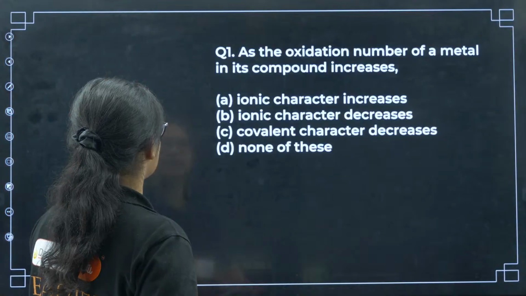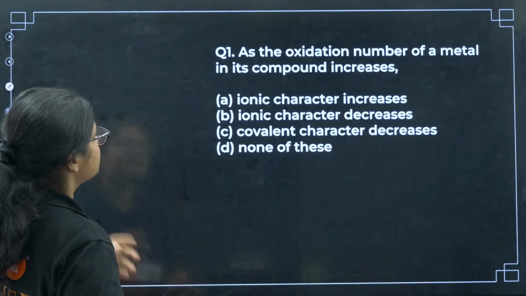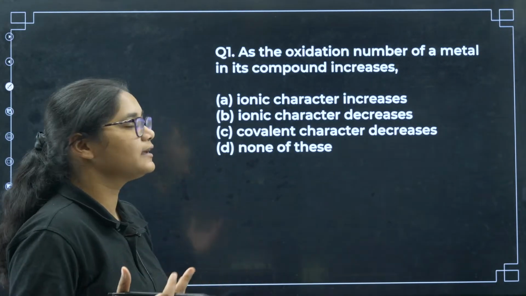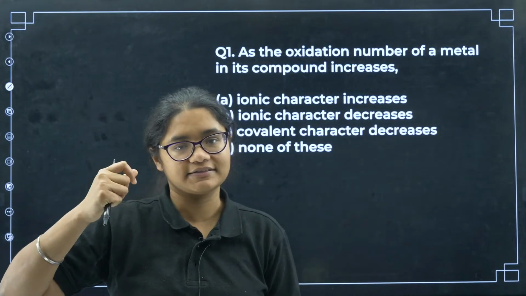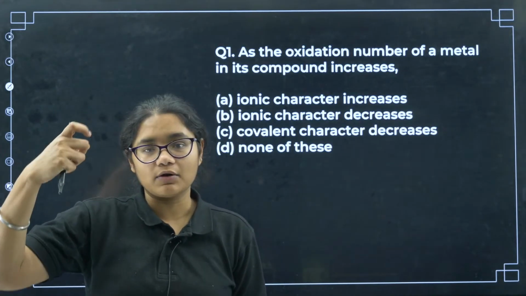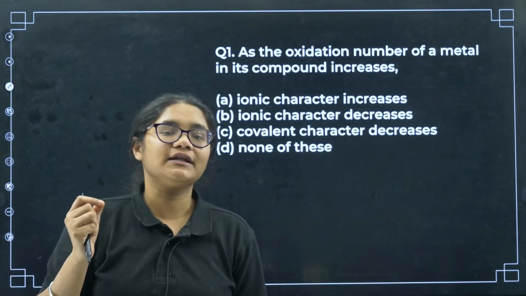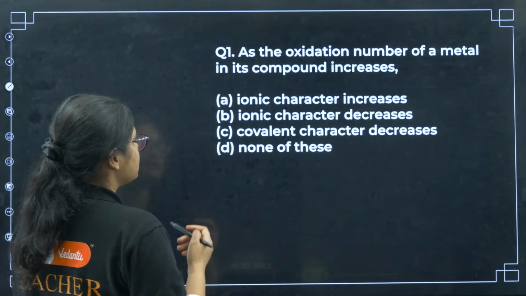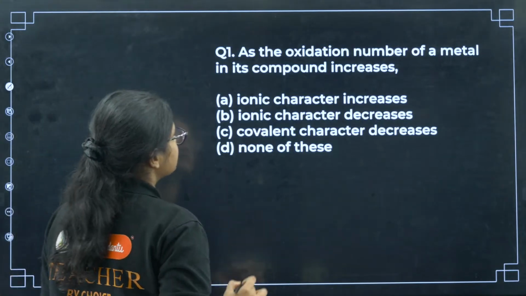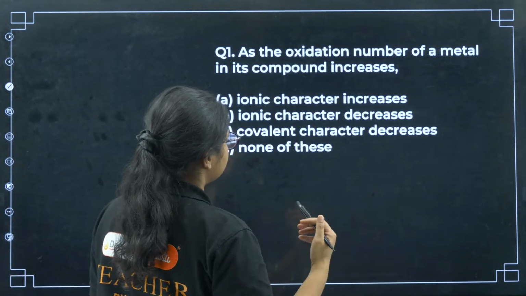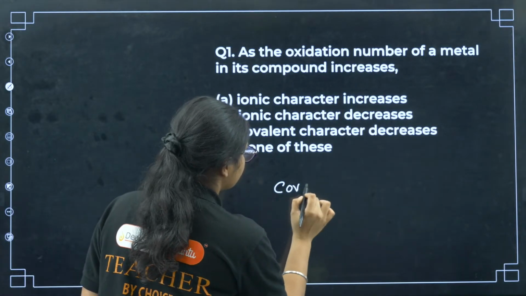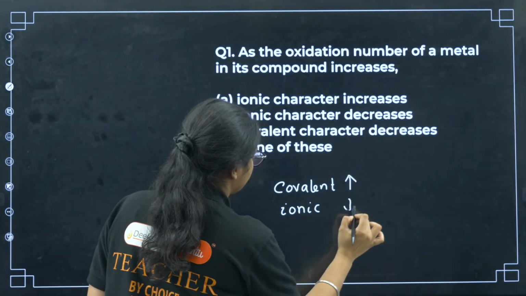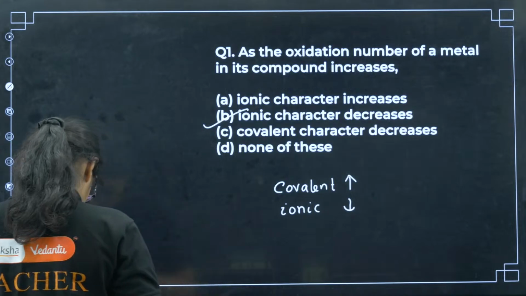I'll be starting with the first question here, that is, as the oxidation number of a metal in its compound increases. So if you see, the oxidation number is increasing, that means it will have a higher oxidation state, it can get reduced, and if it is reducing, it will behave as an oxidizing agent, right? And as the charge is increasing, the polarization will increase, so covalent character will increase and the ionic character will decrease. So option number B is the correct answer.